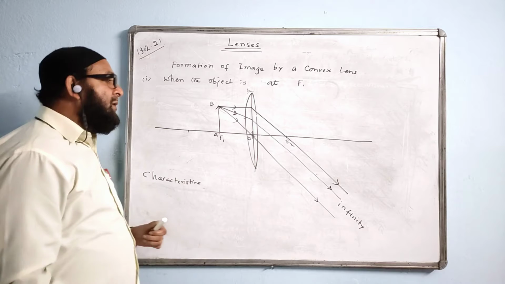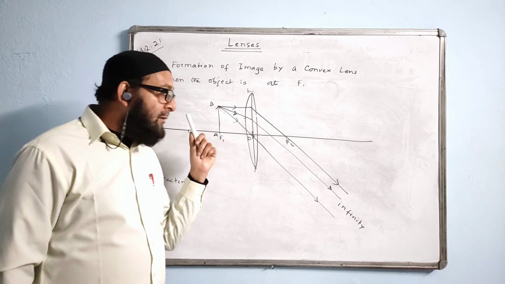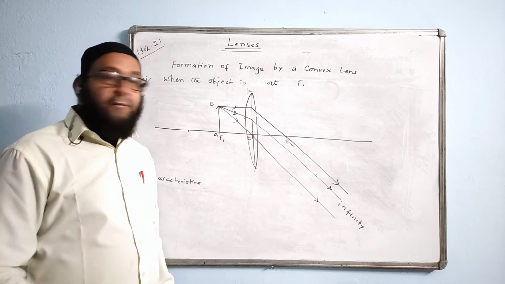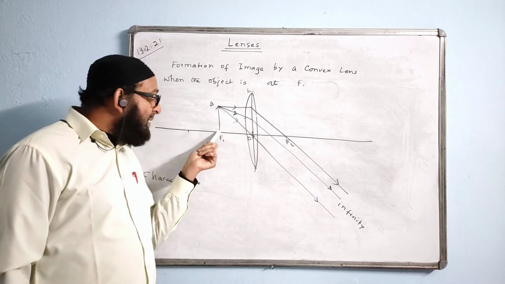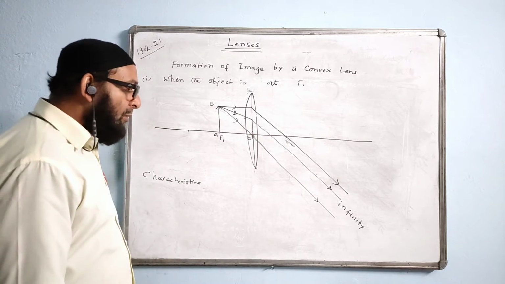So now the characteristics, we say the image is formed at infinity, real, inverted and highly magnified. When the object was at infinity, the image was at F; now the object is at F and the image is at infinity. Just the reverse is true, remember. Alright?